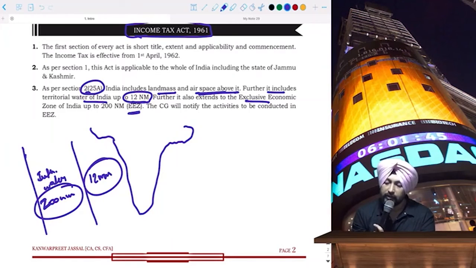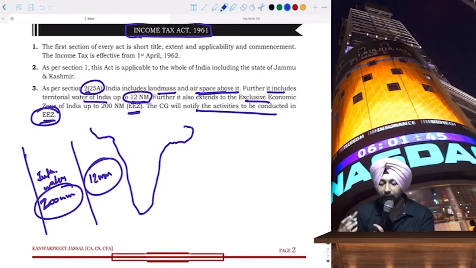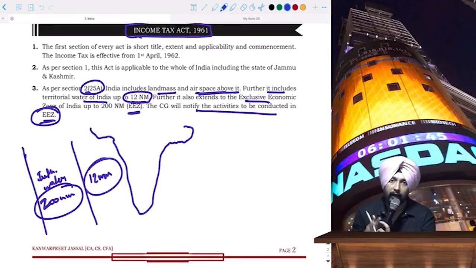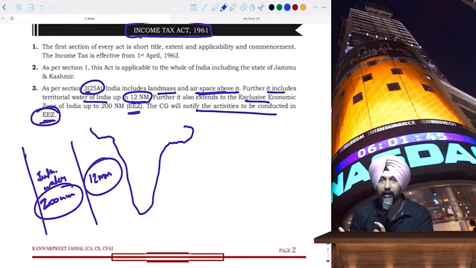So the CG will notify the activities that can be conducted in this exclusive economic zone. India covers the landmass, that is, the national boundaries, and any aerial transactions will also be covered, and 12 nautical miles is the water boundary, which will be considered part of India. So even if you do a transaction in this area, it will still be a taxable event in India. And then for the exclusive economic zone, India has been allotted 200 nautical miles.